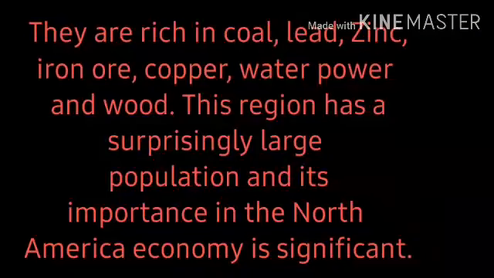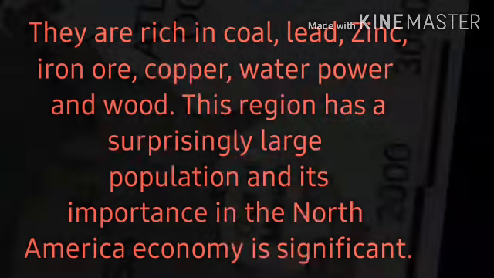This region gets the most coal, lead, zinc, iron ore, copper, water power and wood. Water power means water energy. This region has a surprisingly large population and its importance in the North American economy is significant.